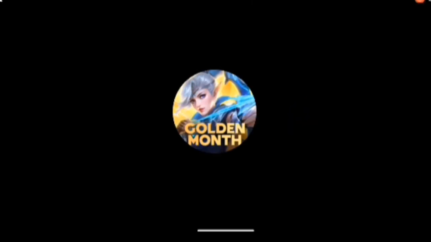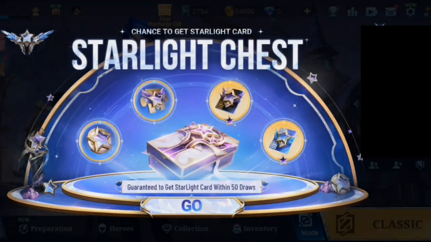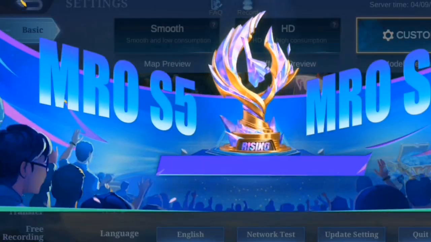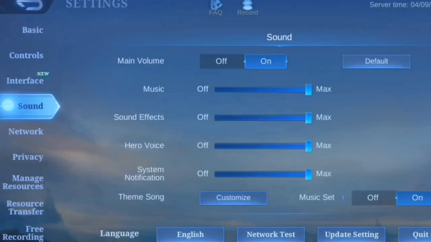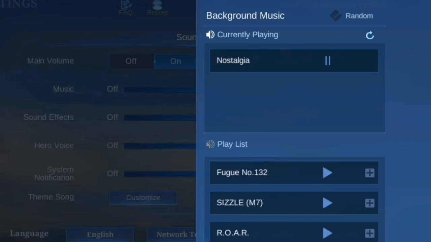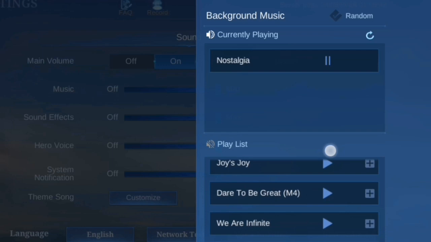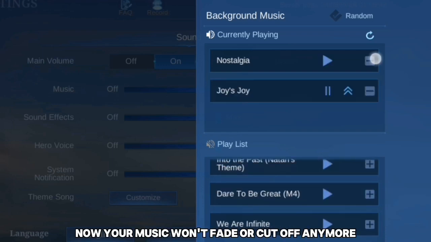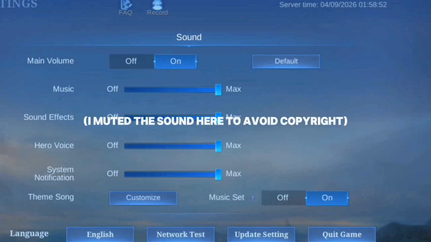Open the game. Go to Settings, Sound, and select your edited music. Now your music won't fade or cut off anymore.